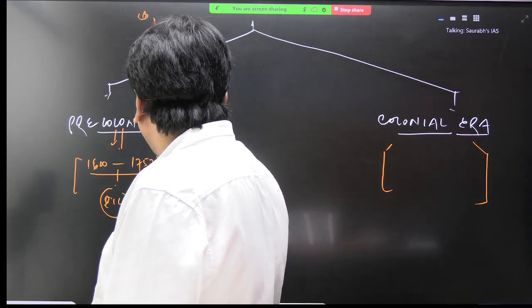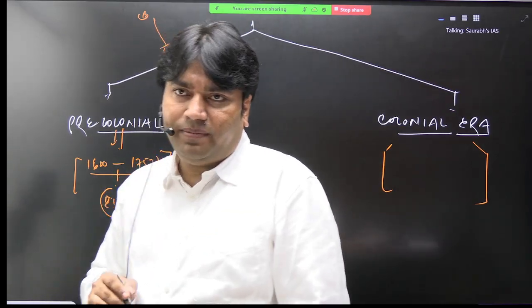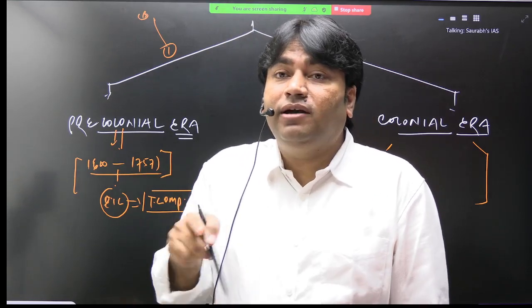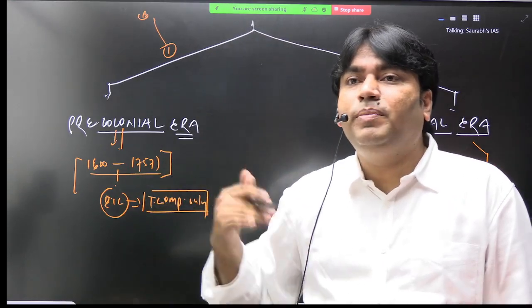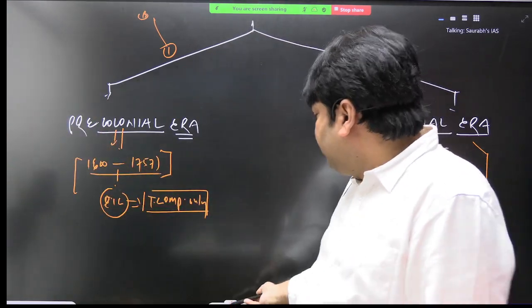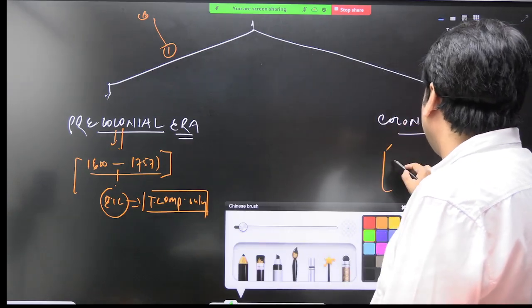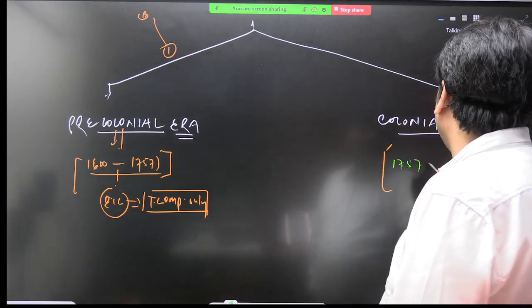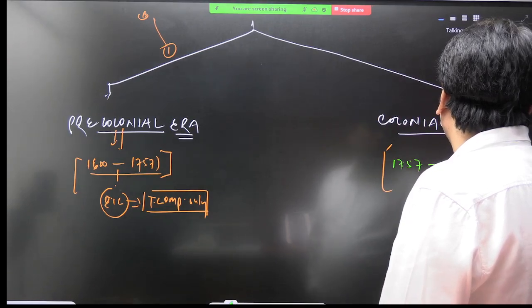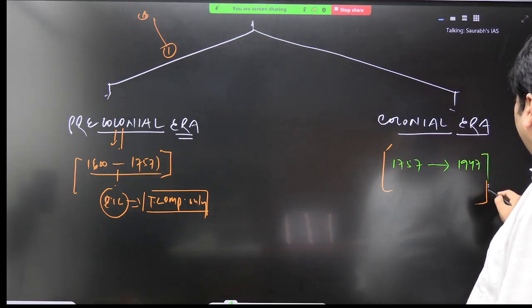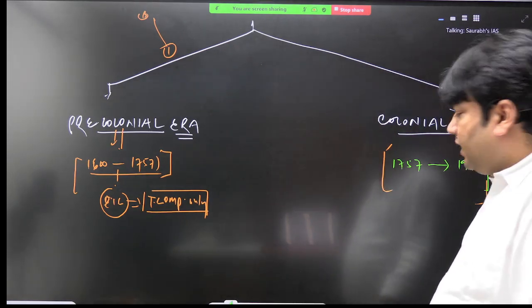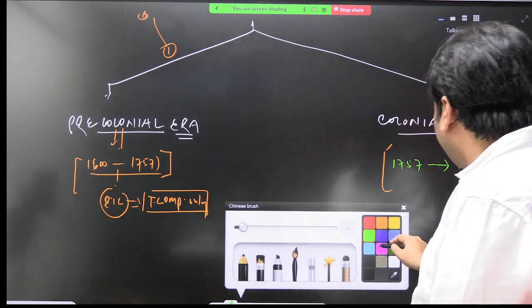ठीक है ना, कंपनी केवल और केवल क्या थी? ट्रेडिंग कंपनी. Okay, it means India was not a colony of Great Britain. So this era will be called what? Pre-colonial era. And which era will be called colonial era? The answer is very simple. You will count it from 1757 to 1947.